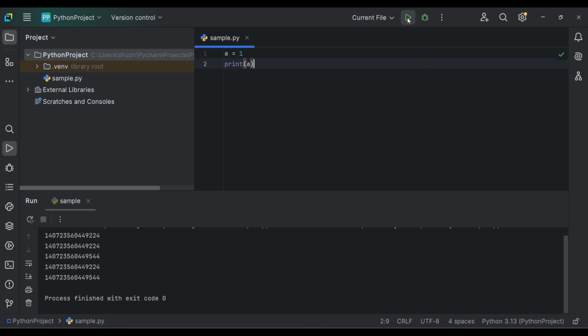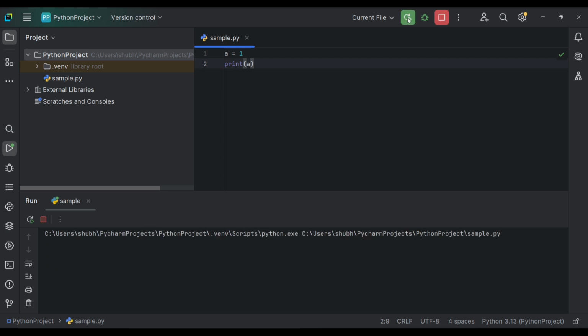So let's run the file. So here we can see 1 is printed. So 1 is the value assigned to variable a. So now let's create another variable.